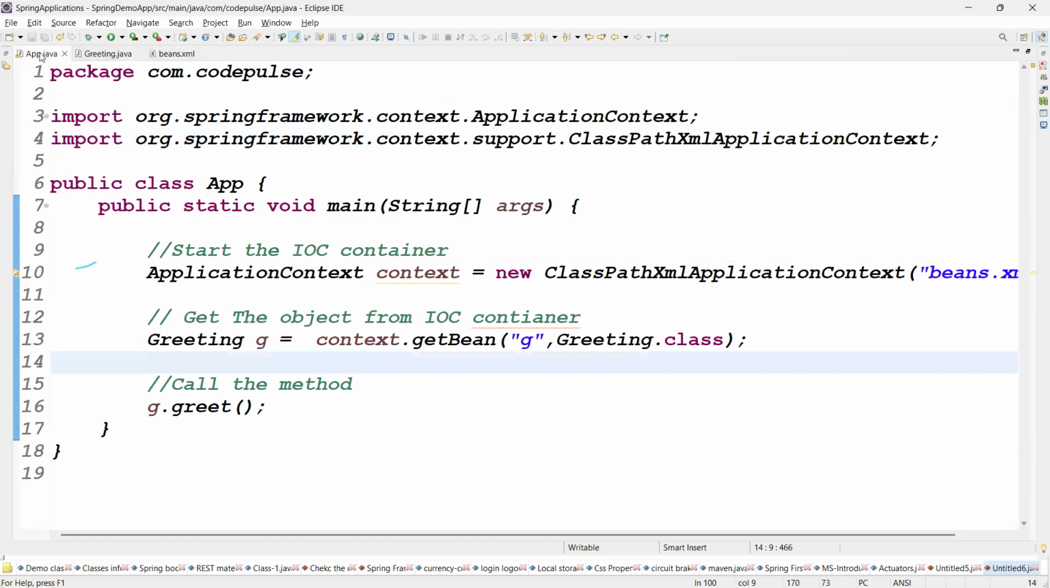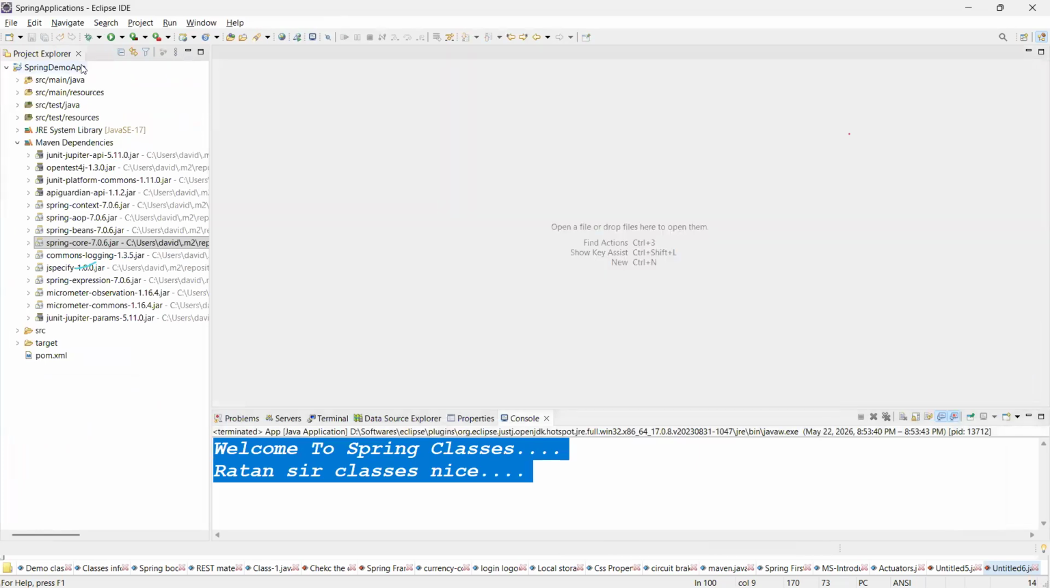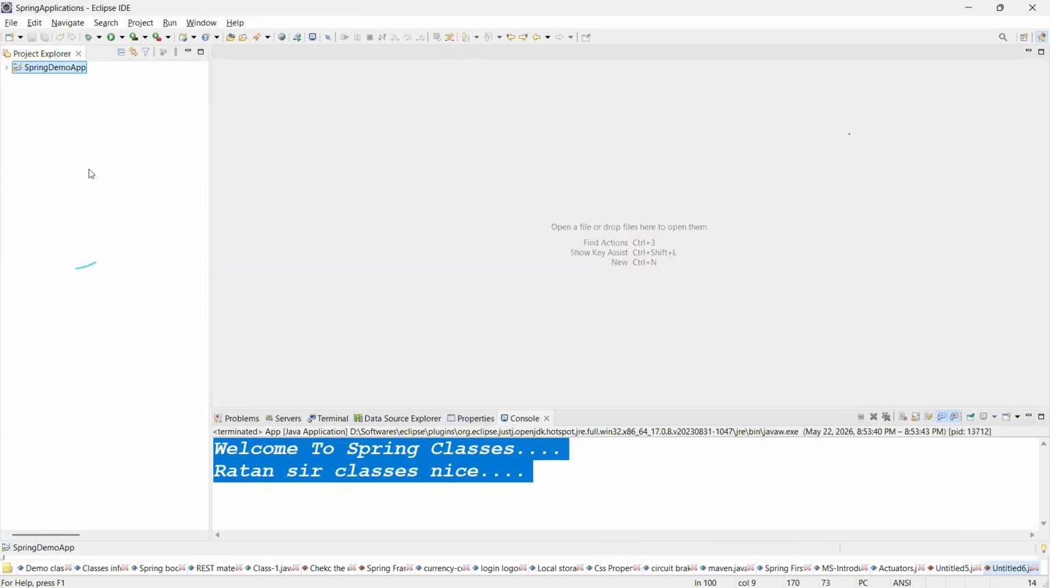Guys, are you clear? Please tell me, for my satisfaction. I will write this code one more time. You please guide me, and I will write the code. Guide me how to do the project creation onwards. Guys, please guide me how to create the project.